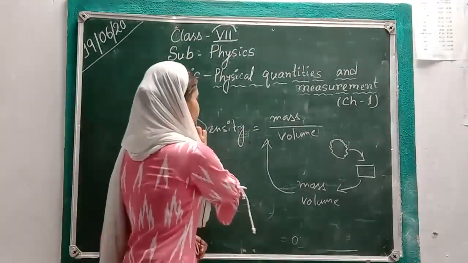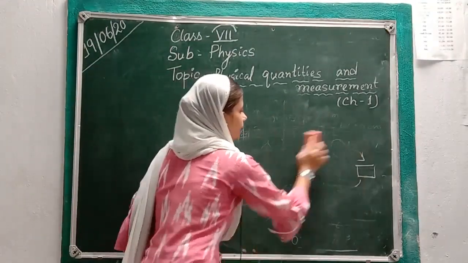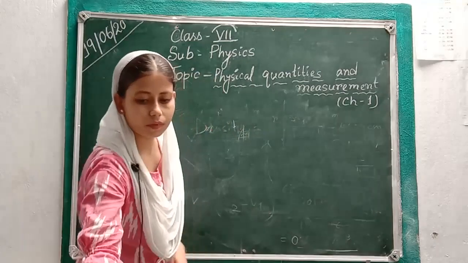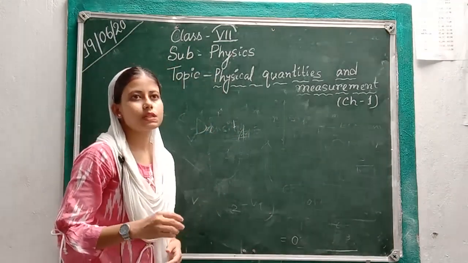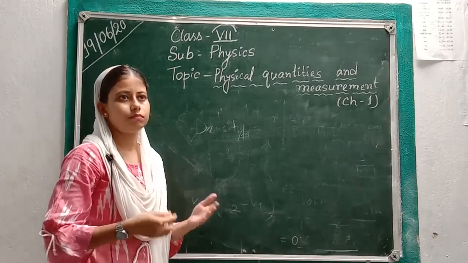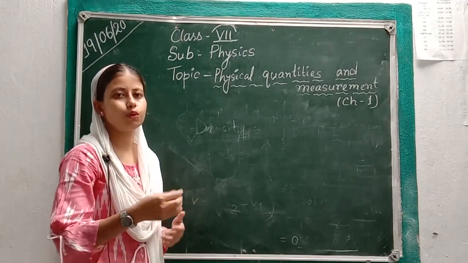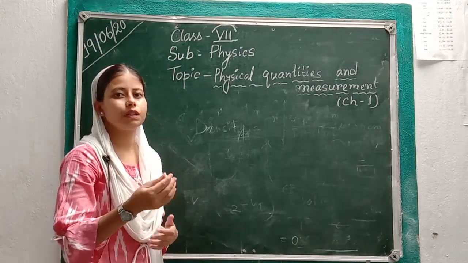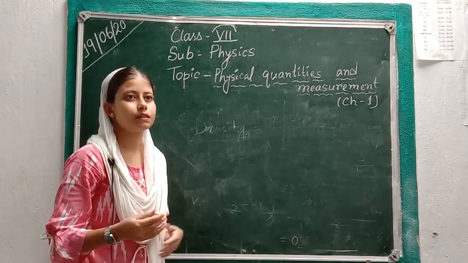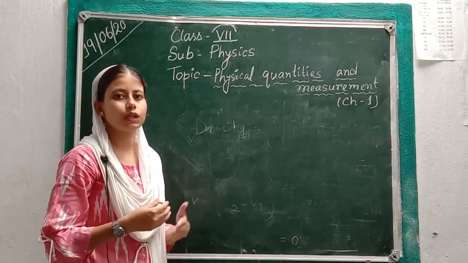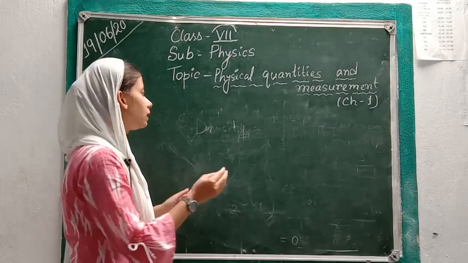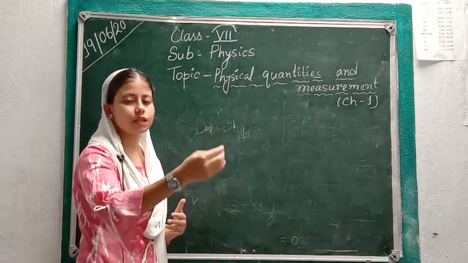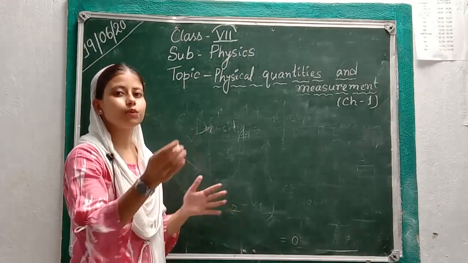Now next comes speed. What is speed? Often we say that this car is going very slow, this car's speed is very slow. Often we say that this car is running very fast, so the car's speed is very fast. What is speed? Speed is the distance covered by any moving object per unit time.